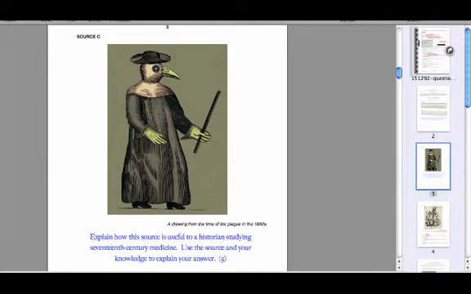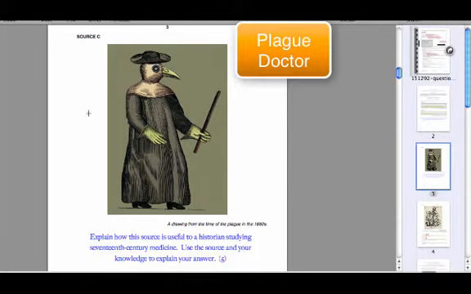Okay, so here we are with source C. We've got the question here again, how this source is useful to a historian studying 17th century medicine. Use a source and your knowledge to explain your answer. So let's have a little look at this picture here. We've got, as we can see from the blurb underneath, a drawing from the time of the plague in the 1600s, 1660s, sorry. So we've got here a picture of a plague doctor.